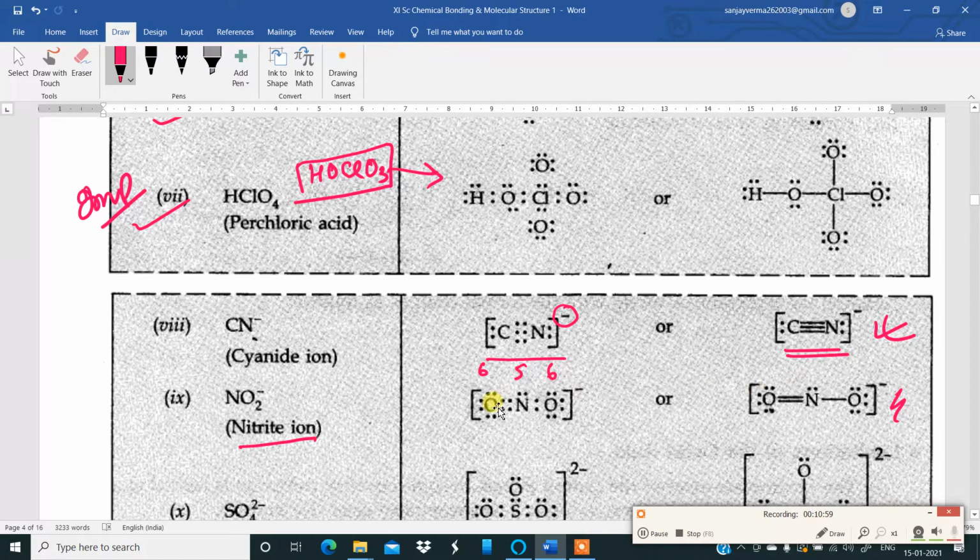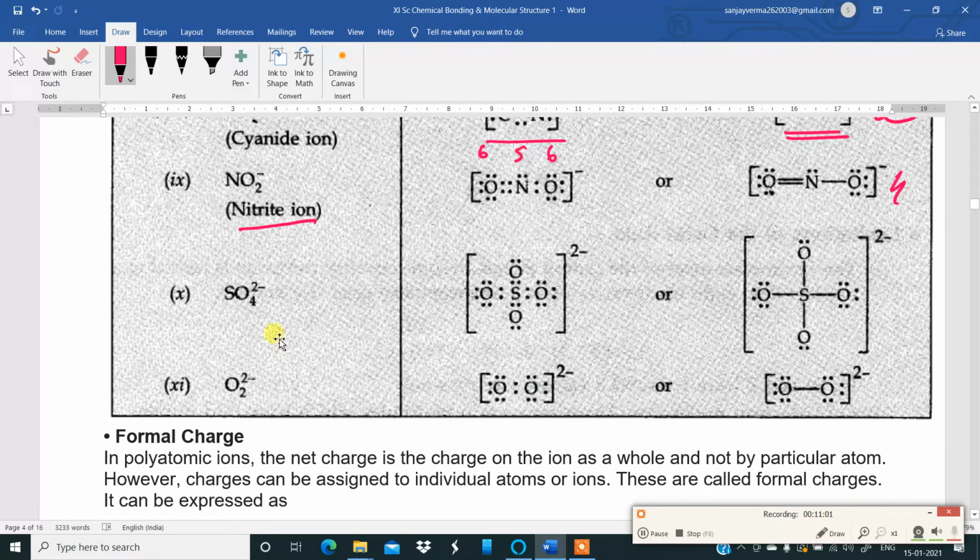Then the electron dot structures for sulfate ion, SO4 minus 2. Minus 2 means 2 electrons are more. 2 electrons are more. Okay. So that way this is sulfate ion. Okay, sulfate ion. And there is over here O2 2 minus.